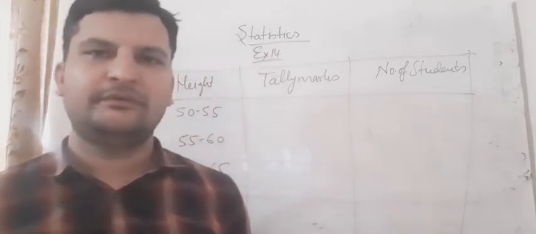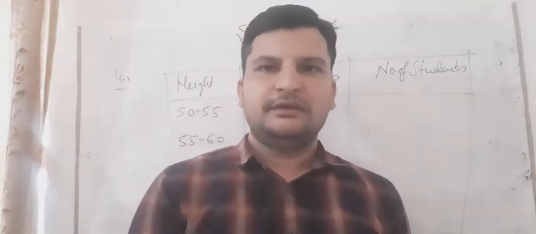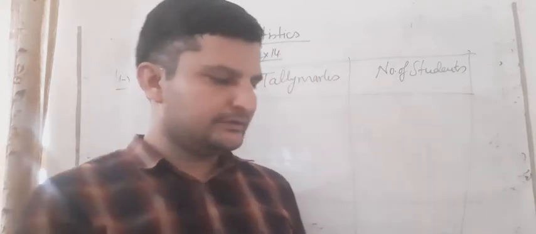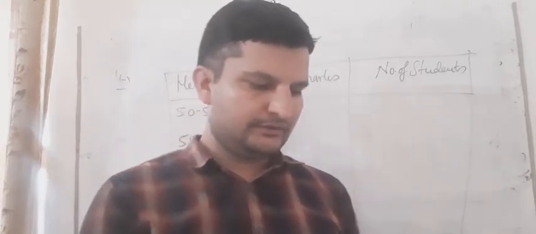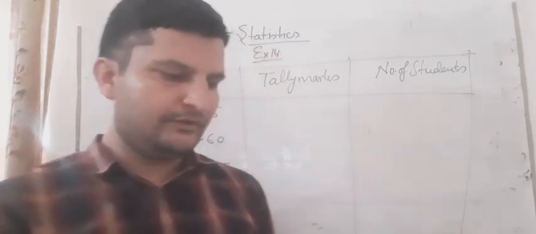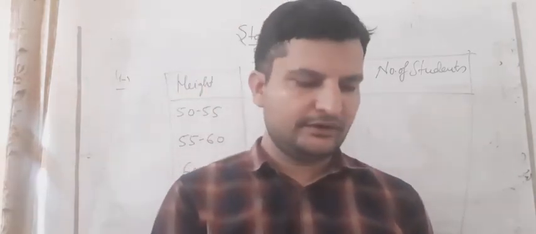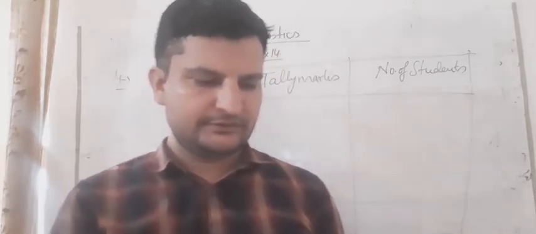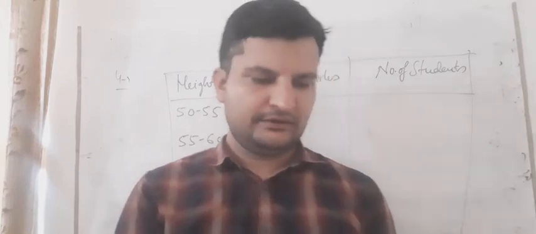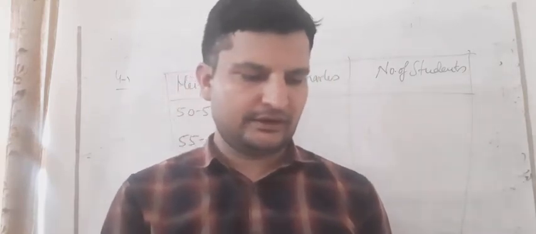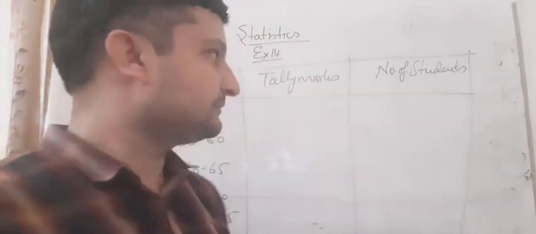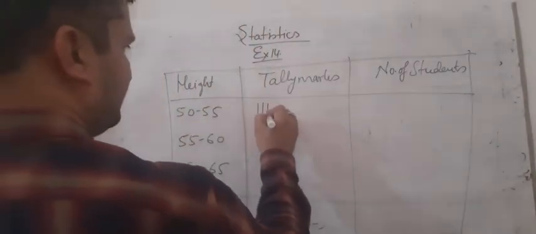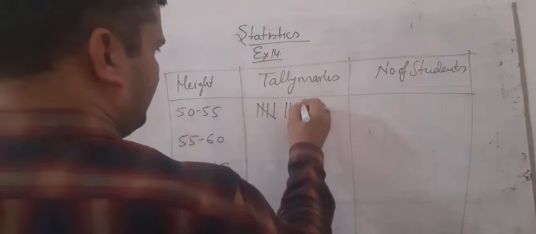150 to 155 means we have to count it. Counting, you should do it slowly and carefully, because counting should be correct. Now 150 to 155, we are counting it like this. 1 in this line, 2 is also there, 3, 4, 5, 6, 7, 8, 9, 10, now 11, 12 are there. So the total number of students here is 12.